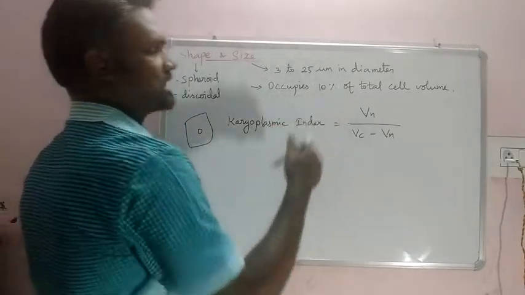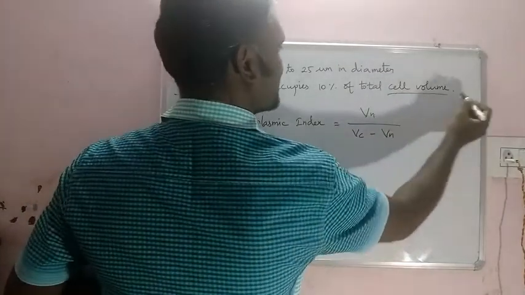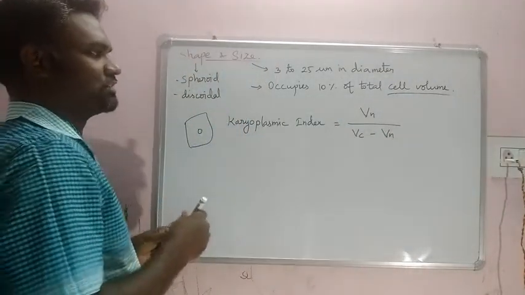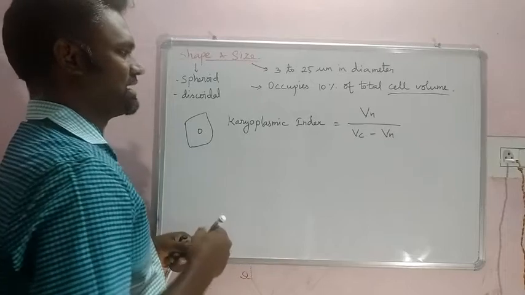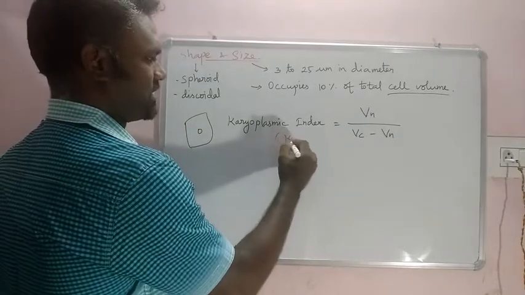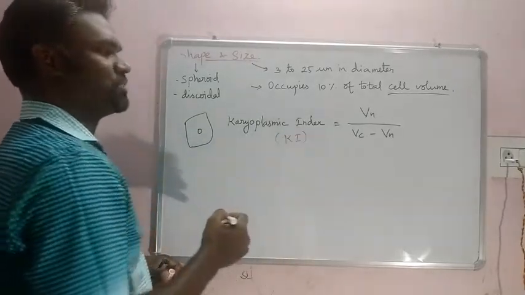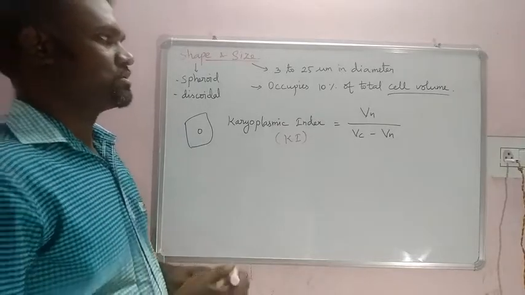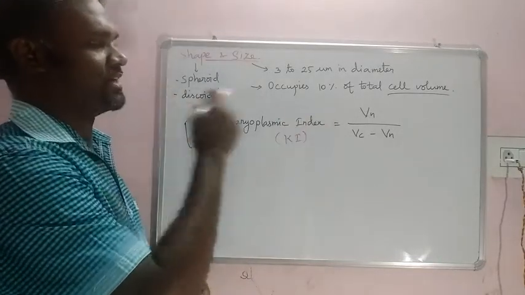Next concept. As I told you, the cell volume that is occupied also has a calculation. This is called Ki, shortly we can represent it like this. That means karyoplasmic index. How is it calculated?